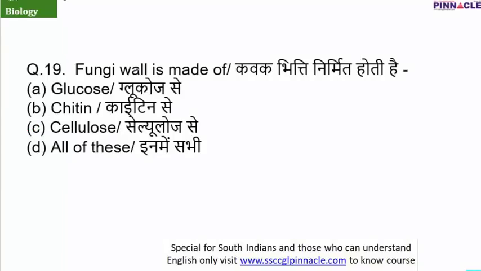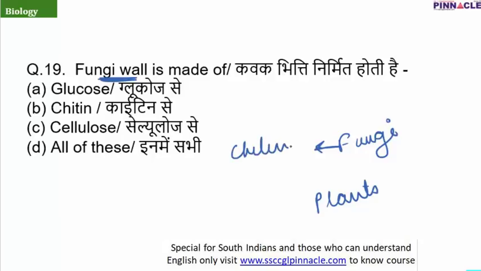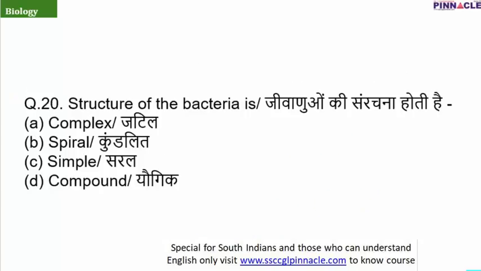Question number 19, the fungal wall is made up of. Basically the cell wall is present in fungi and also in plants. So let's have a look at the composition of the cell wall in both of these organisms. In the case of fungi it is made up of chitin, a polymer, and in the case of plants it is made up of cellulose. So the question is about fungi, and the correct answer will be option B.